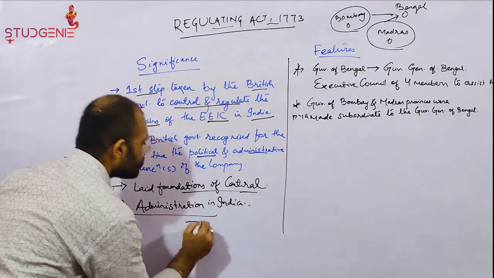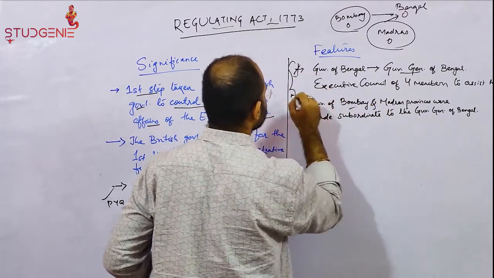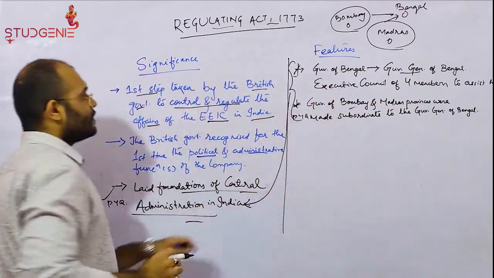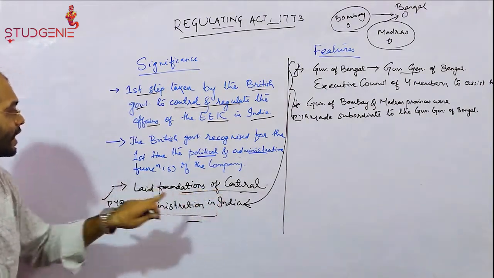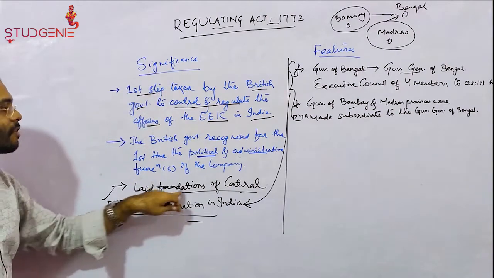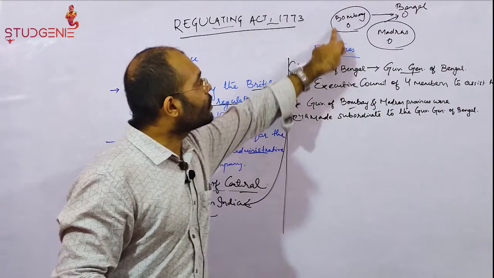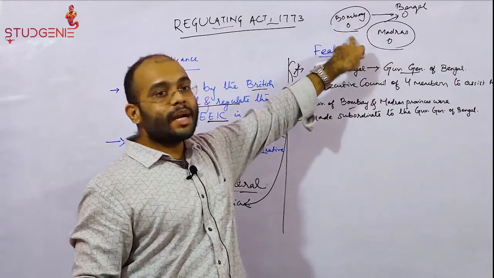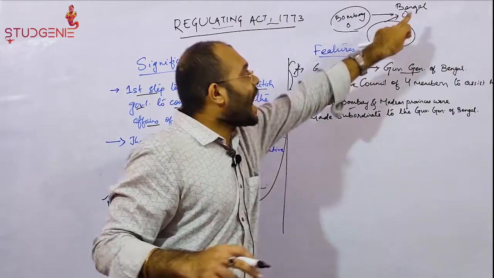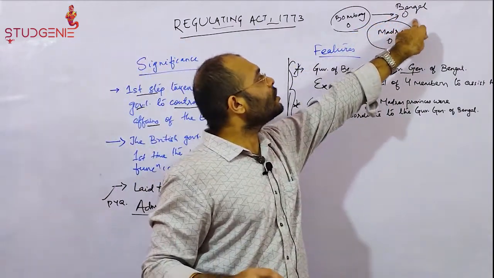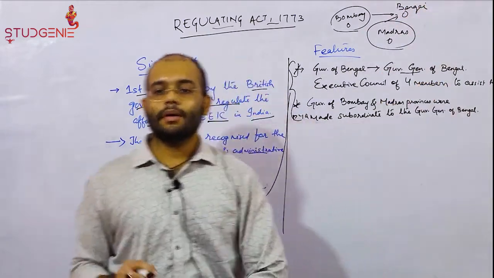And the central administration, look, this is the central administration. These two features justify the significance that we discussed earlier, that this act laid the foundations of central administration in India. Look, their independence was destroyed and they were made subordinate, hence vesting all the central administrative powers upon the Governor General of Bengal.